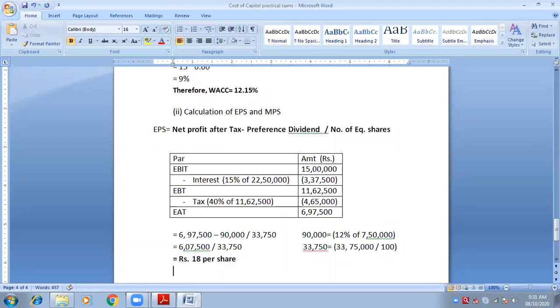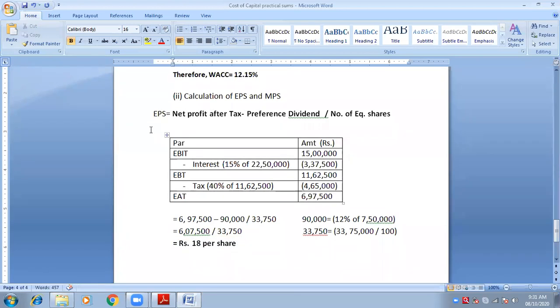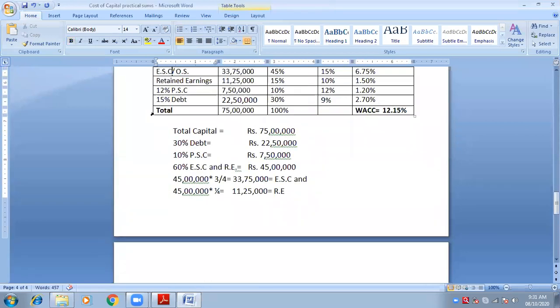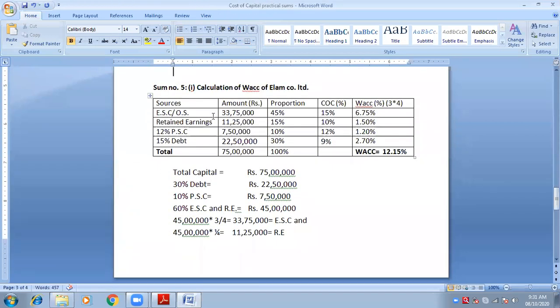Okay, now after calculating EPS, they are asking you what is market price per share. They are asking you this thing also. So can anybody tell me the formula of KE? Is KE available? Look at the question. This is known as KE, 15% cost of capital of equity share capital, which is known as KE. Simple. So what is the formula of KE?